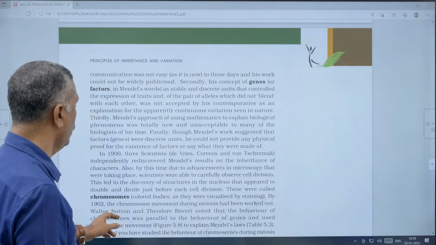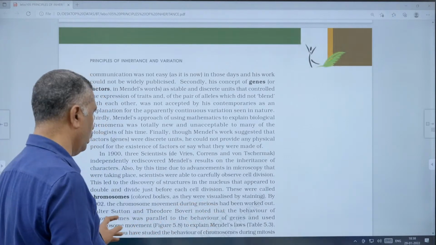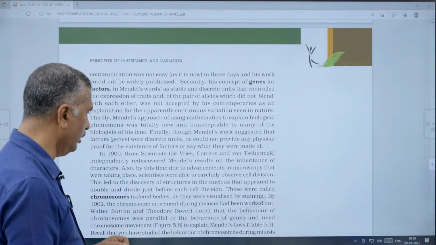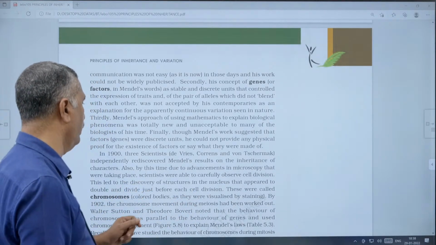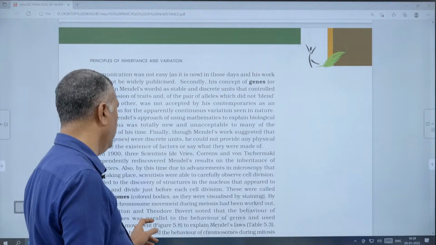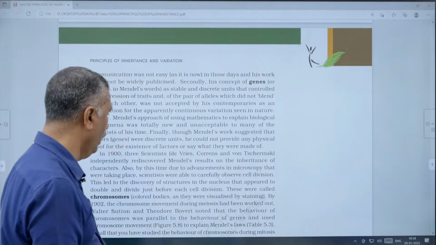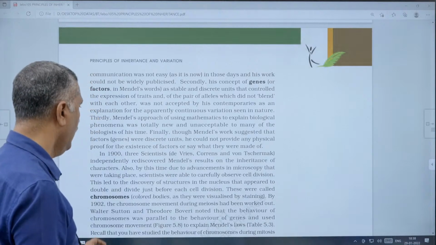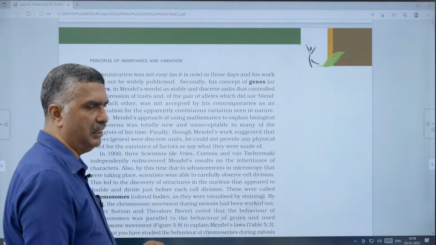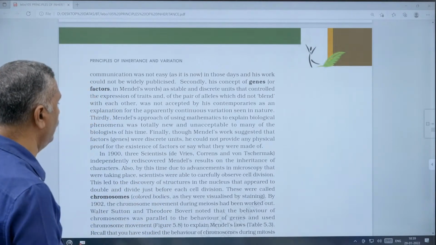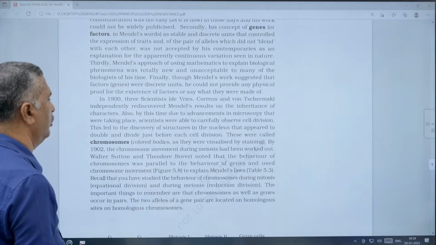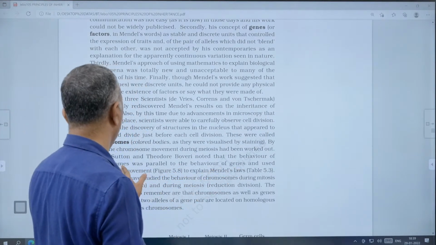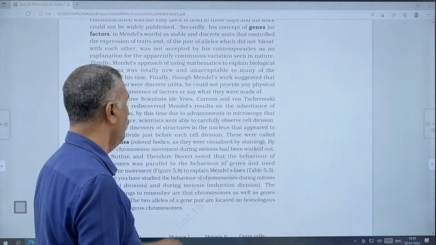By 1902, the chromosome movement during meiosis had been worked out by Walter Sutton and Theodore Boveri. That is chromosomal behavior. The behavior of the chromosome was parallel to the behavior of genes. Next class we have to explain all these things, using the chromosome movement to explain Mendel's laws.